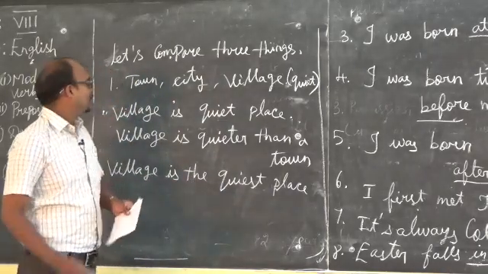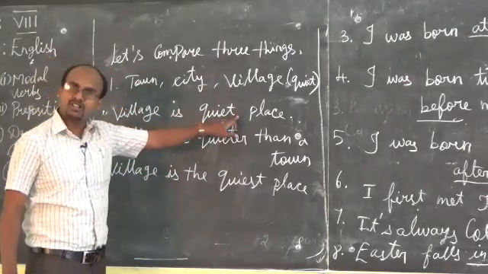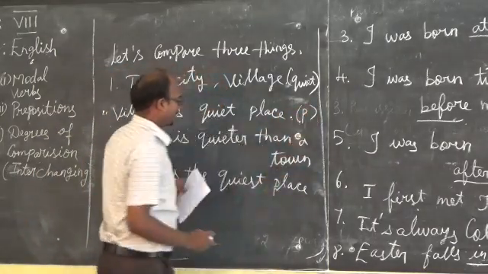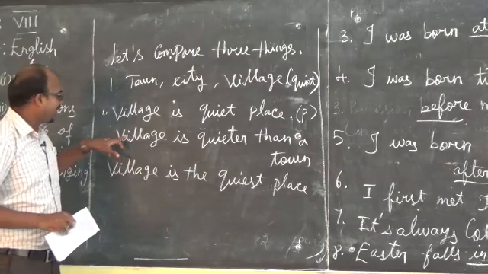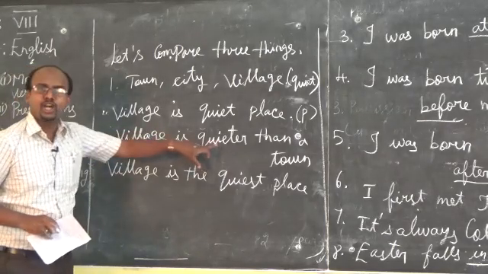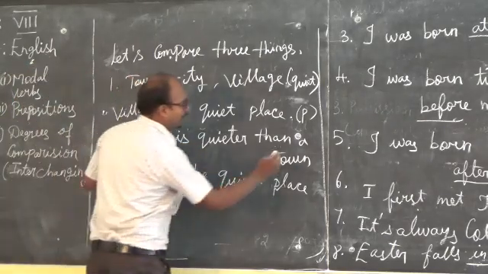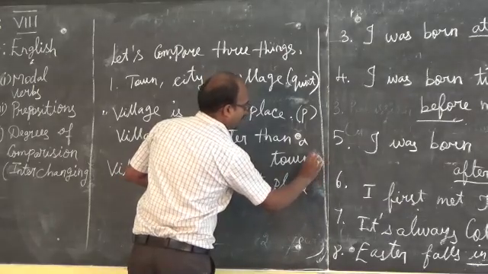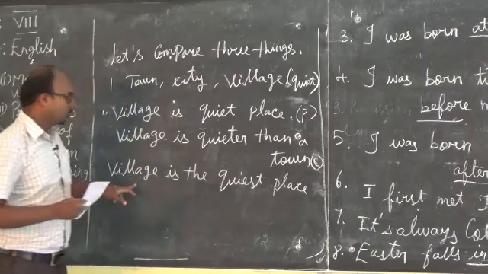Village is a quiet place: this is the positive form. In the second sentence, I compare village with town: it's the comparative form. Then the superlative form.